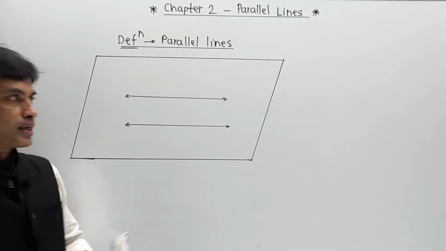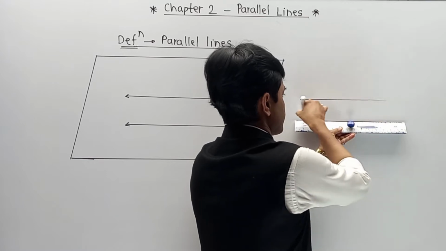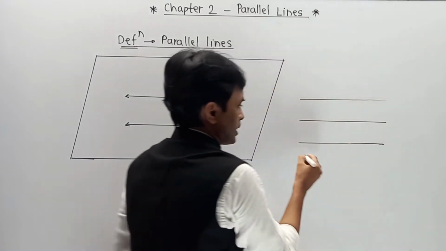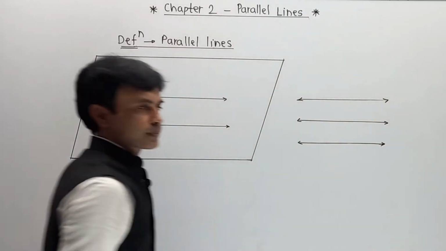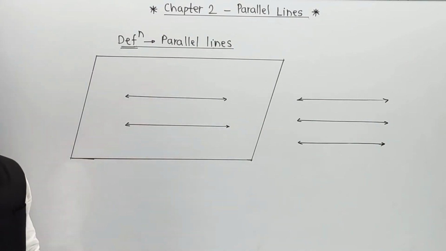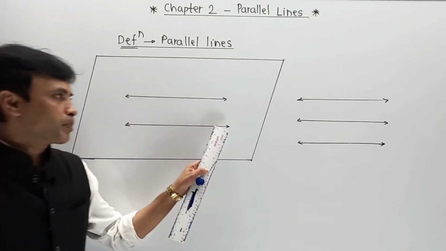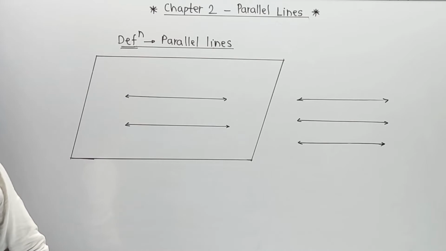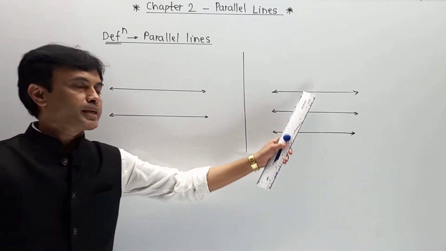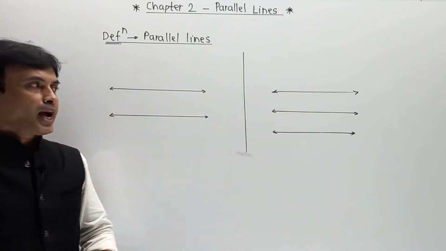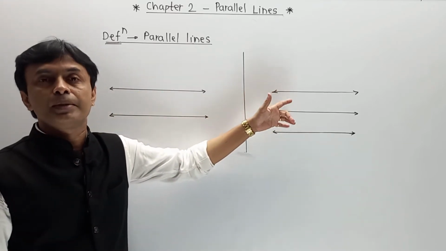Here parallel lines may be 2 or 3. Depending upon the condition, they may give you 2 parallel lines or they may give you 3 parallel lines. Now one by one, let us consider the examples. Here I am going to remove the plane of the first structure so that we can discuss that part. Now we can see that there are 2 parallel lines, or in a given plane it may be possible that there are 3, 4, 5 parallel lines, and the interval between them may be the same or different.